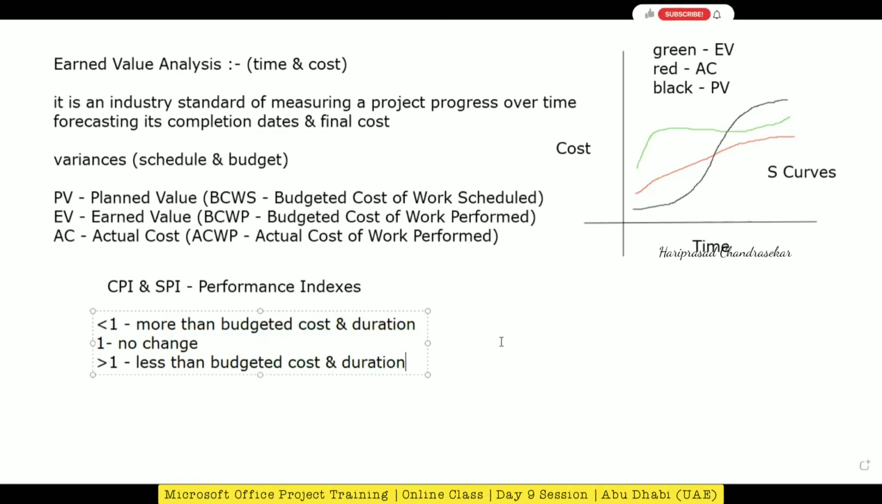So how are the CPI and the SPI calculated? These things I will show with a simple example, so you can apply this to any kind of project. Now you understood the concept of earned value analysis and the terms, right? Even the S-curves. Yes. Okay.